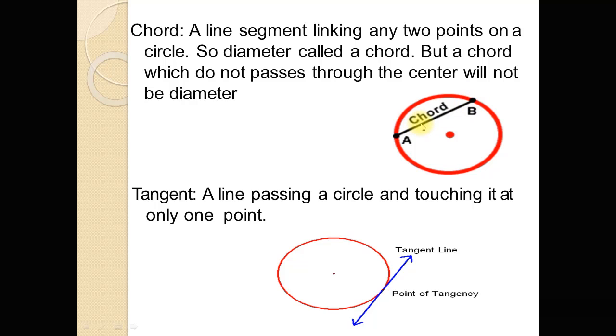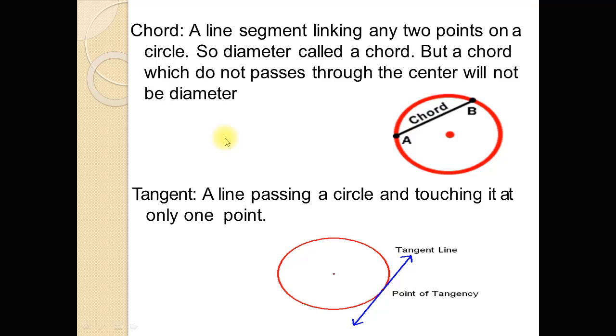If the chord passes through the center, then the chord will be called a diameter. A chord which does not pass through the center will not be a diameter.